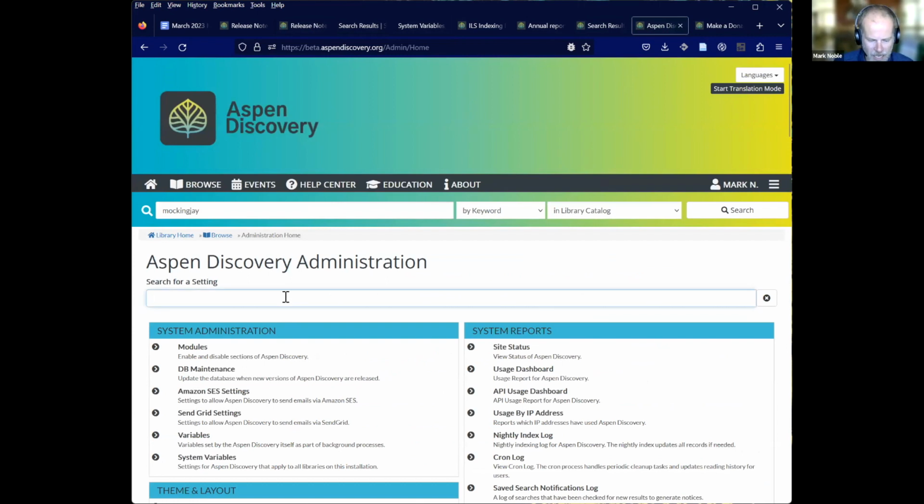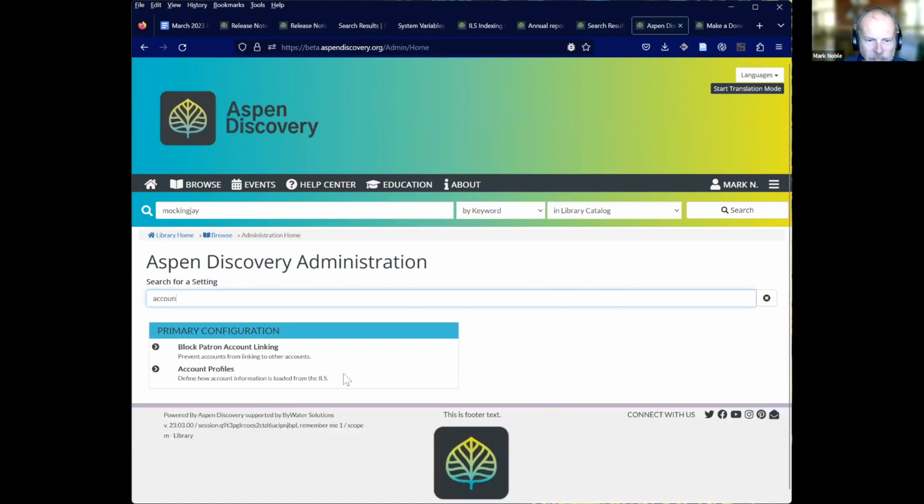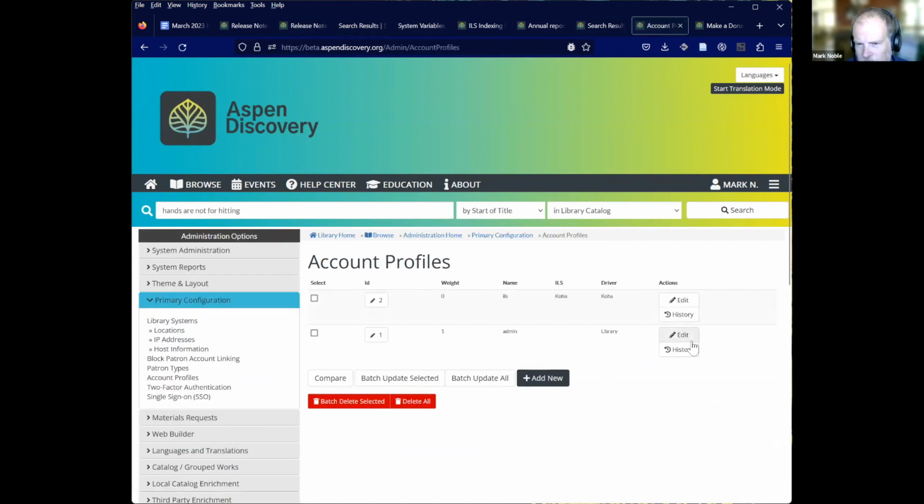So in account profiles, we've added the ability to set up single sign-on. We've also added a tie between the library and the account profile. So if every library in the same consortium is setting up single sign-on the same way, you no longer have to set it up for each individual library. And at the same time, if each library does have their own, then we can have it separate as well.